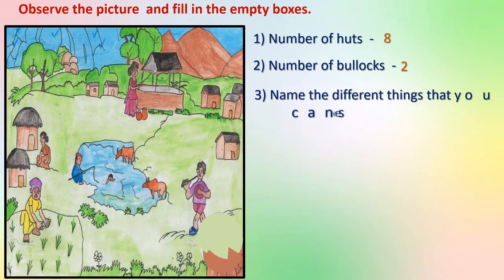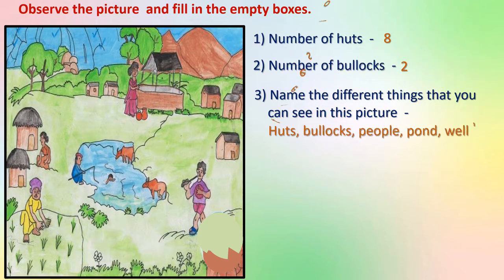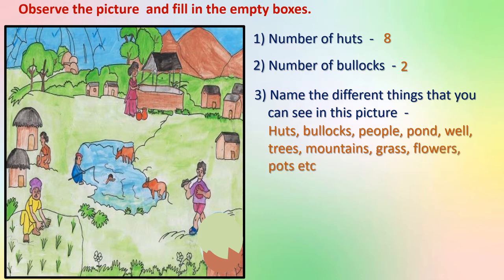Name the different things that you can see in the picture. What all can you see? You can see herds, people, mountains, trees, yes, bullocks, water, pots, whatever you can see, you can write here. Okay, something I have written, you can add some more.